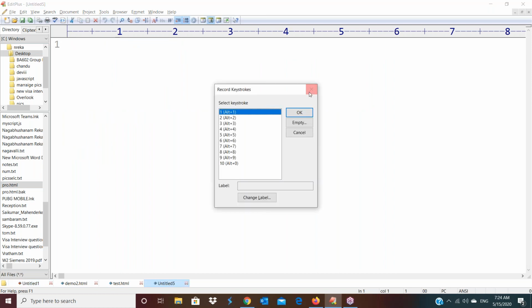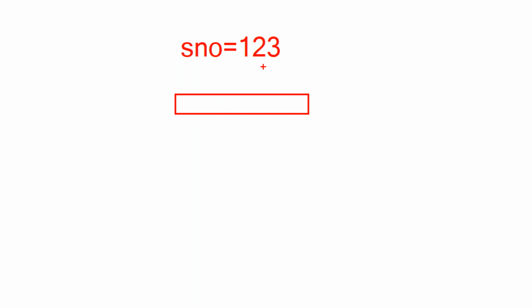Here, if you observe, this is our variable, serial number equals 123, and this is the text box control. If you use one-way data binding, the variable modifications will update on this text box control. For example, the initial value is 123. Later, if you modify it to something like 100, it will automatically update here.